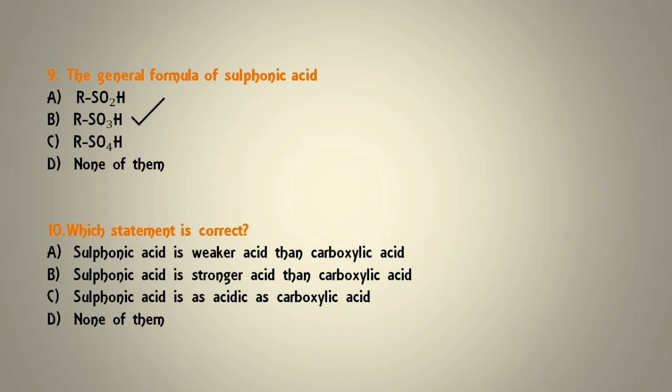So the correct option is option number B, that is sulfonic acid is stronger acid than carboxylic acid, and the reason behind this is that in carboxylic acid the negative charge can disperse on 2 oxygen, whereas in sulfonic acid it can get dispersed on 3 oxygen because the number of oxygen present in sulfonic acid are 3 and in carboxylic acid they are 2. So the correct option will be option number B.